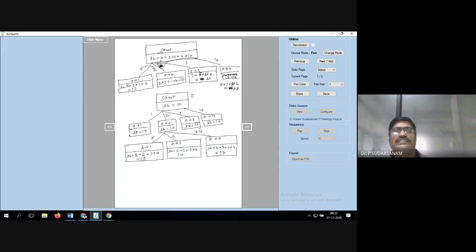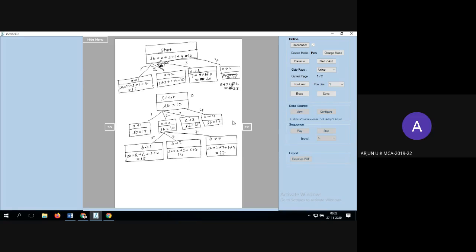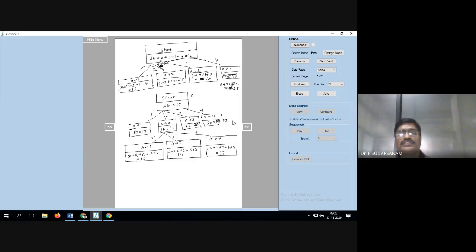So now you change it here also. 20 and 23. All of you change it. This also, 20, 23.